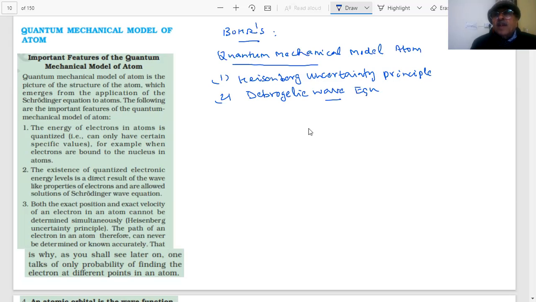What he said is that every particle is associated with a wave. He said the electron is not only a particle, it has wave properties also, students. The dual nature, just as there is a dual nature of everything, every matter is a wave also. After that, Schrödinger was the scientist who mathematically solved the quantum mechanical model of the atom. The name is associated with Schrödinger, who solved these equations.